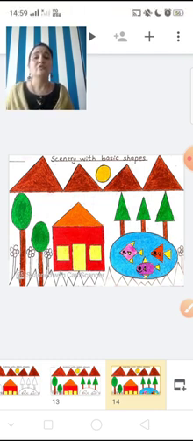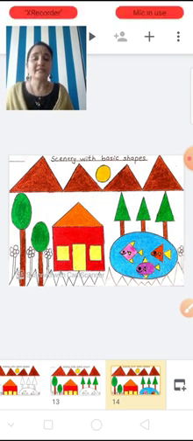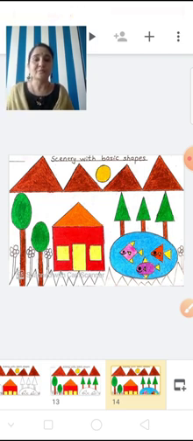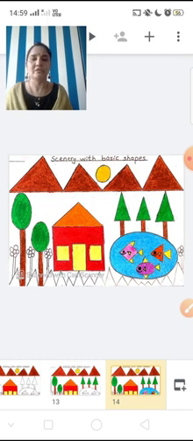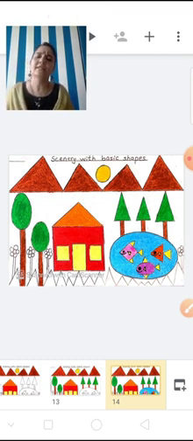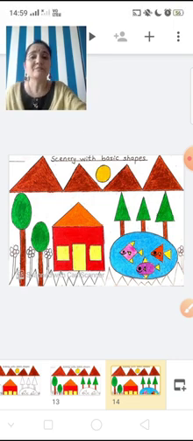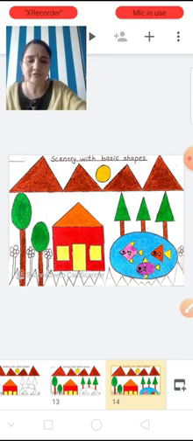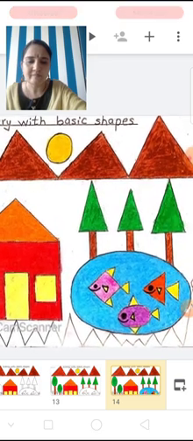Now water, in the pond there is water, so give blue color to the water first, and then color the fishes with different colors. Let me show it bigger so that you can come to see.